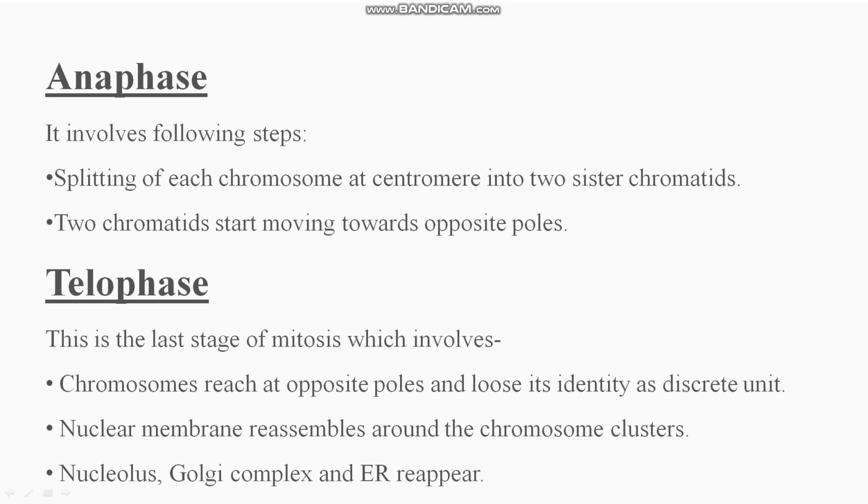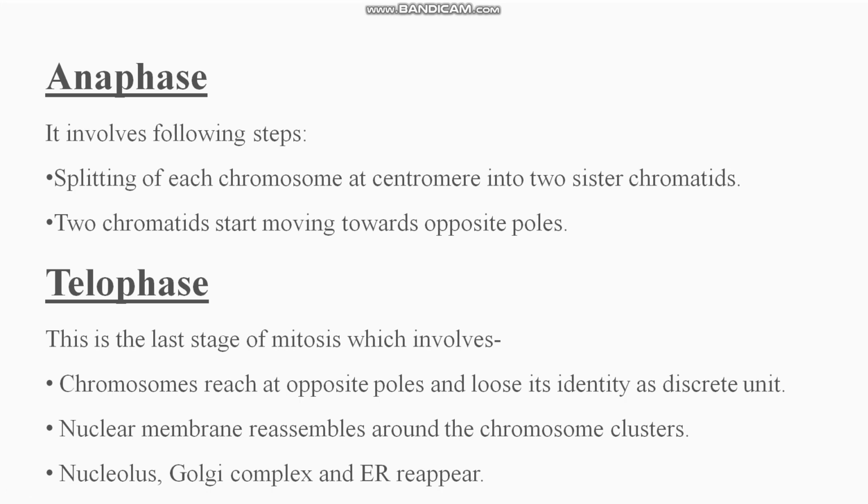The splitting of each chromosome at the centromere into two sister chromatids takes place, and the two chromatids start moving towards opposite poles. Remember it. When you see the diagram of anaphase, it will be clear to you, right? So I'll show you later. Telophase is the last stage of mitosis, which involves chromosomes reaching the opposite poles and losing their identity as discrete units, right?